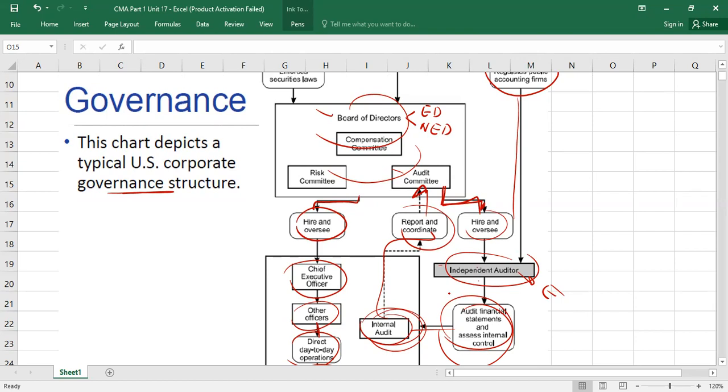This is governance structure. Understood? Now I'm going to explain the definitions. This was just governance structure. My objective was to give just an overview, like what is the hierarchy within the businesses.